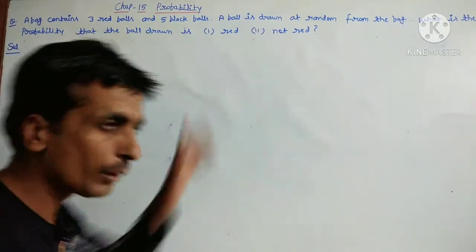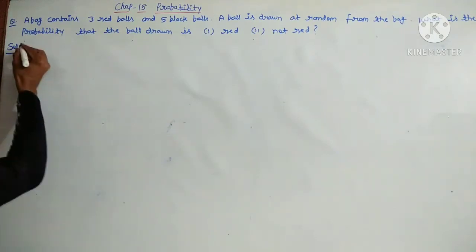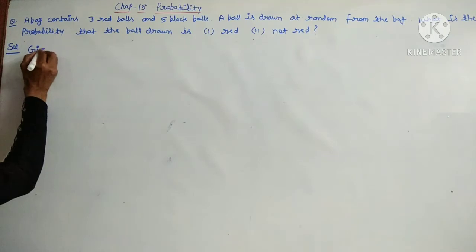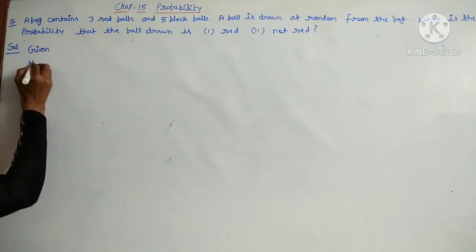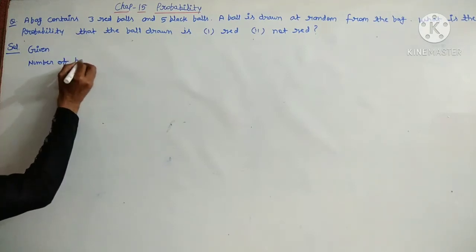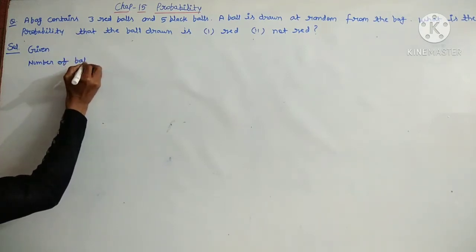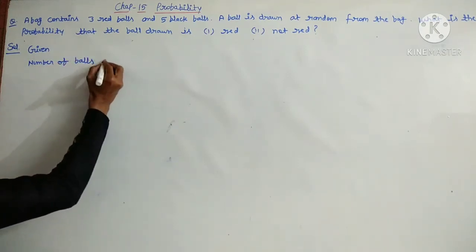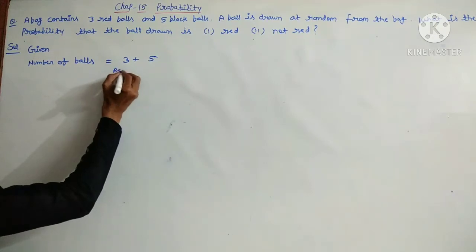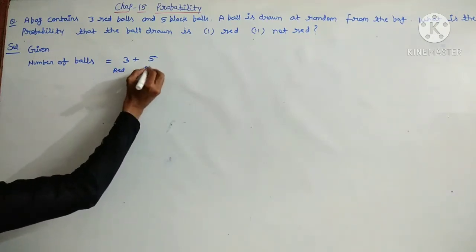How to solve? Look at this question's solution here. Given: number of balls is equal to 3 plus 5. 3 belongs to red and 5 belongs to black.